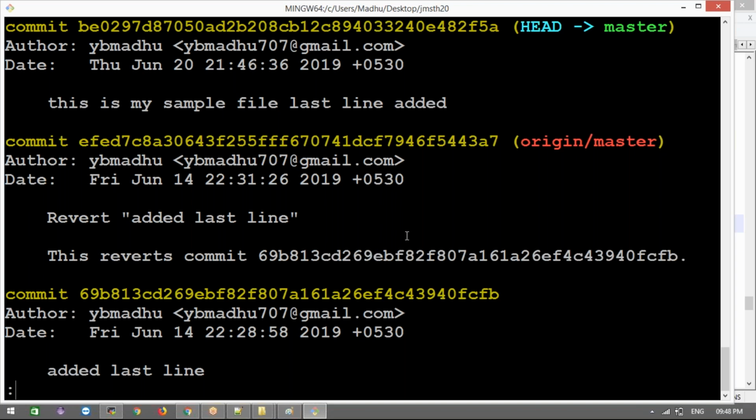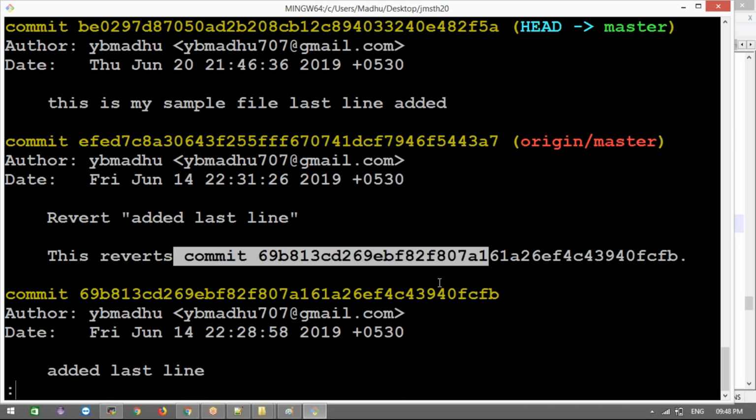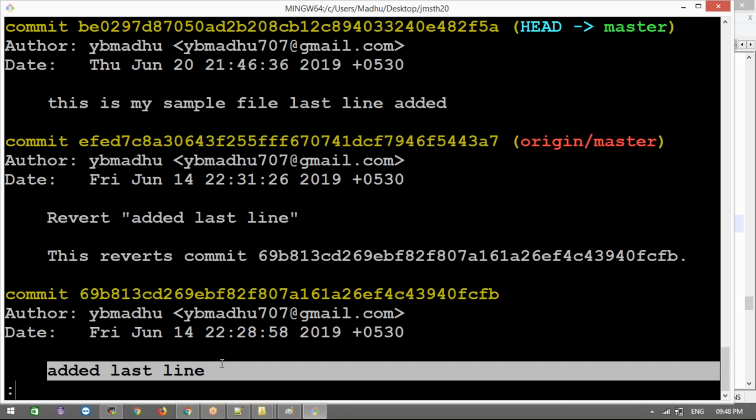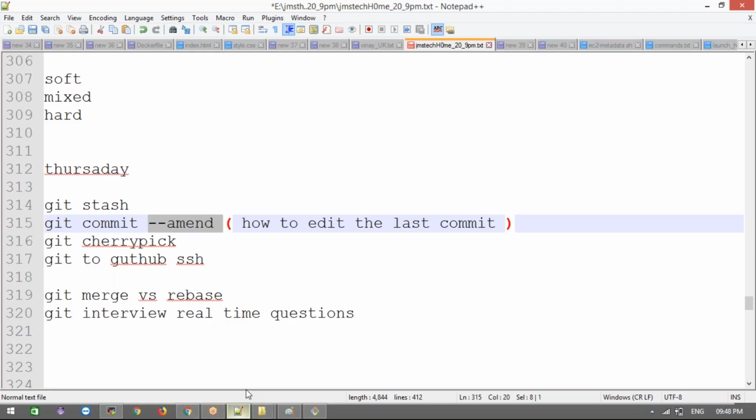Now you should ask, I want to edit this commit message, how can I do that? This is an interview question they will definitely ask. If you say this answer, they will ask the next question. If you're able to answer how to edit the latest commit in Git, you can use git commit --amend. You can edit the file and save that.